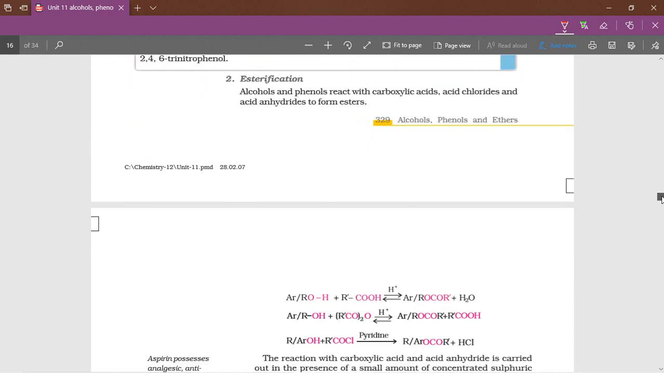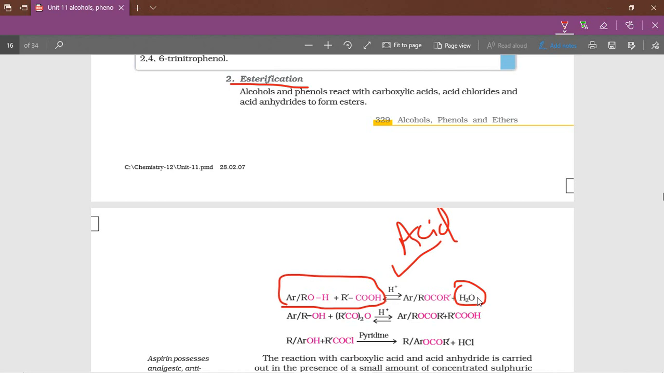Next, esterification. This esterification reaction you already learned in class 10th also. Alcohols and carboxylic acids react and form ester, the byproduct is water. This reaction is in the presence of acid. What is the use of this acid? Here it is removing the water molecule. First protonation takes place, then it is removing the water molecule, so the reaction carries on faster.